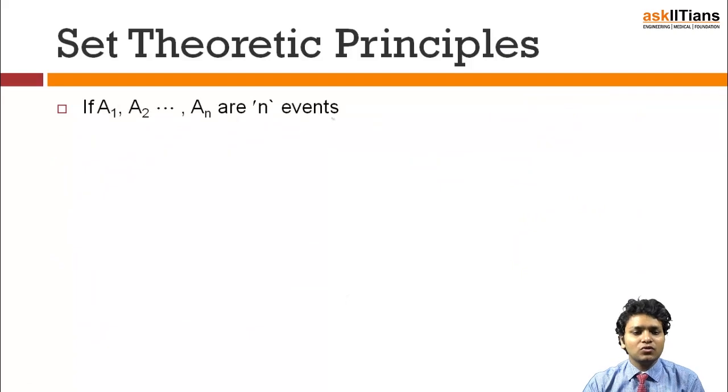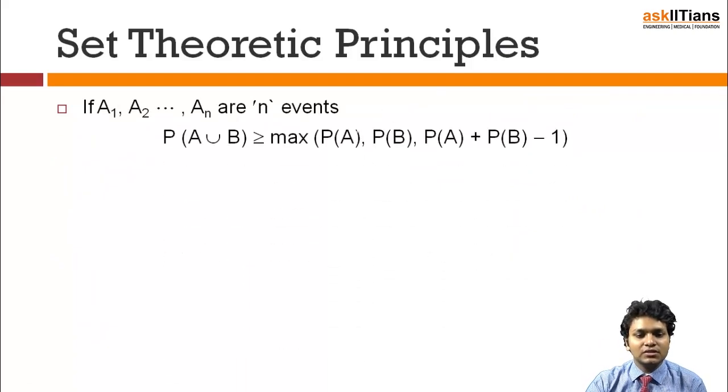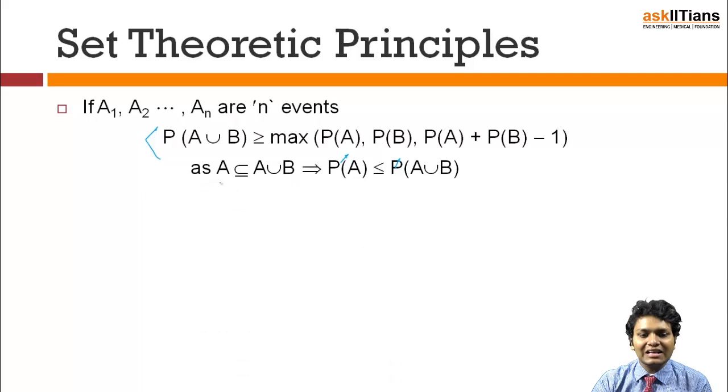Now, suppose you have a set of events A1 to An, and there will be a relation written as: probability of A union B is always greater than or equal to the maximum of probability of A, probability of B, and probability of A plus probability of B minus 1. We'll learn how to extract this information very specifically in the following procedure. I am pretty sure that A is a subset of A union B, so based on that I can say that probability of A is always going to be less than or equal to probability of A union B.